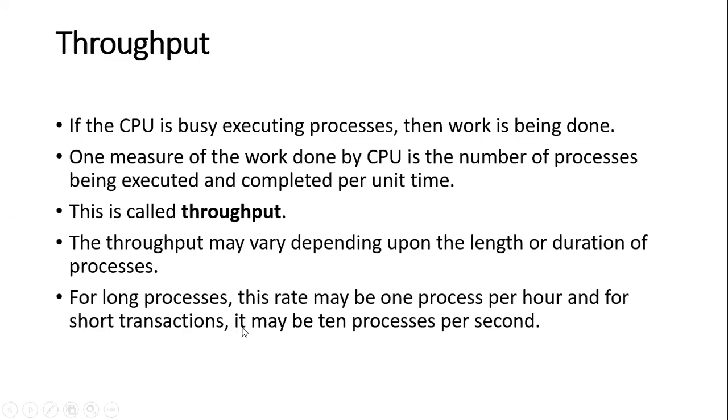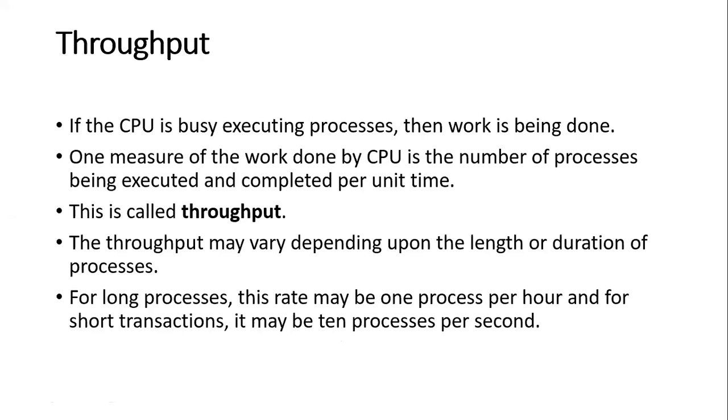Suppose your process is very long, then throughput is one process per hour, meaning in 1 hour only one process will be executed. For short transactions or short processes, it may be 10 processes per second, meaning in 1 second, 10 processes can be executed.